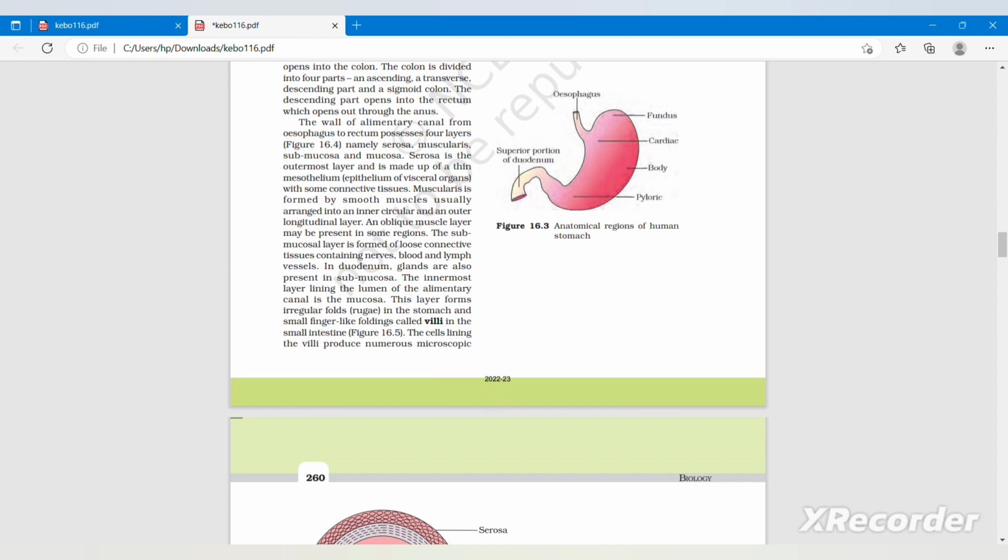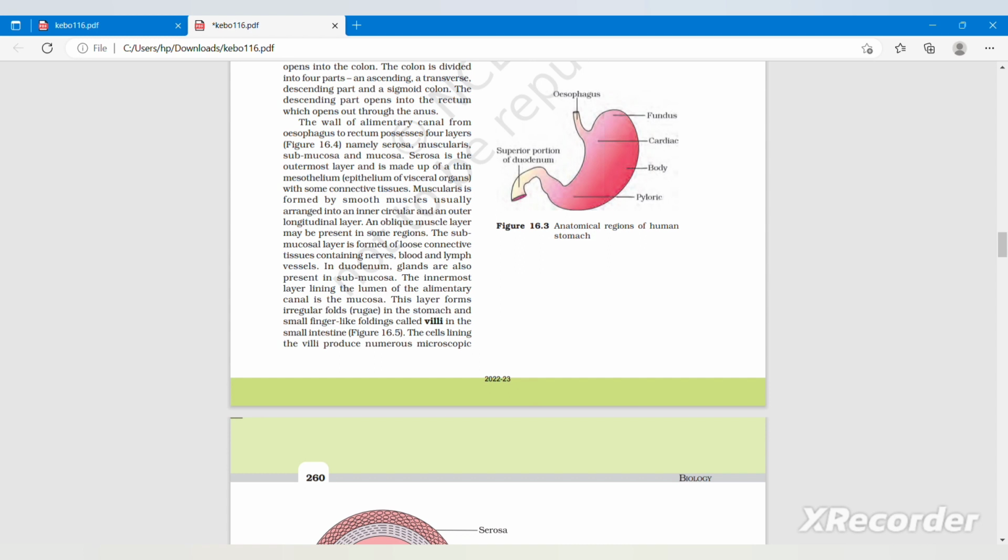Serosa is the outermost layer and is made up of a thin mesothelium, that is epithelium of visceral organs with some connective tissues. Muscularis is formed by smooth muscles usually arranged into an inner circular and an outer longitudinal layer. An oblique muscle layer may be present in some regions. The submucosal layer is formed of loose connective tissue containing nerves, blood and lymph vessels. In duodenum, glands are also present in submucosa.